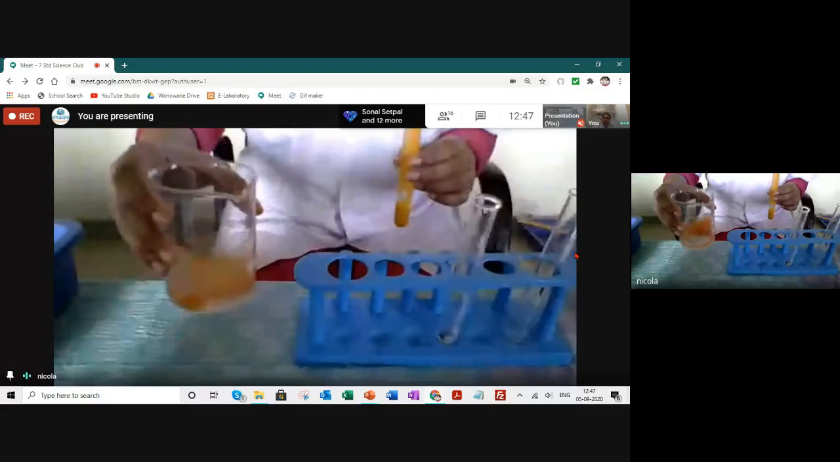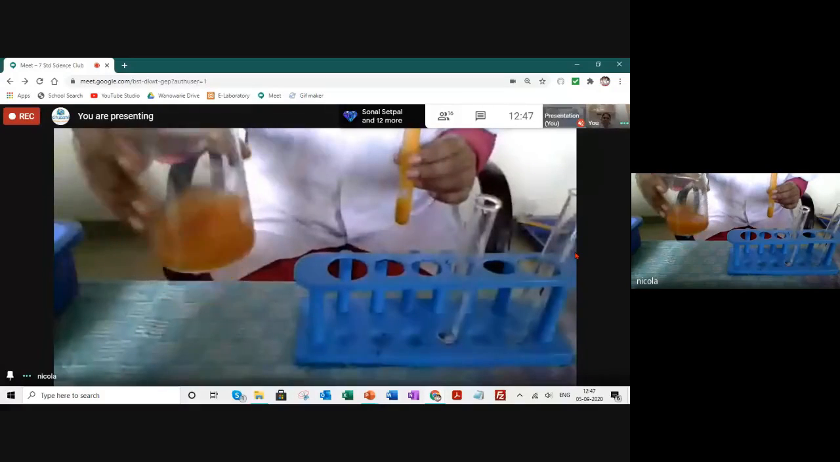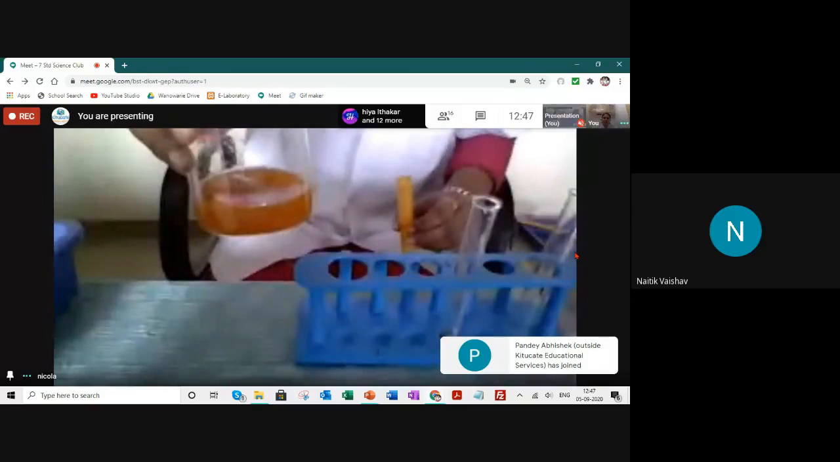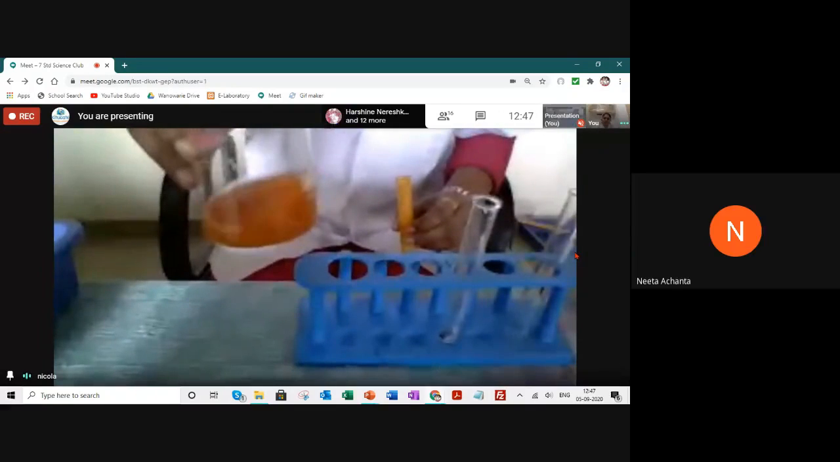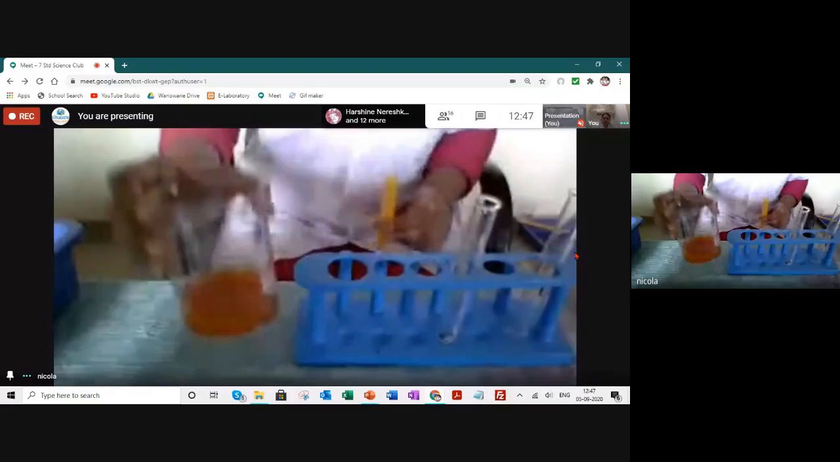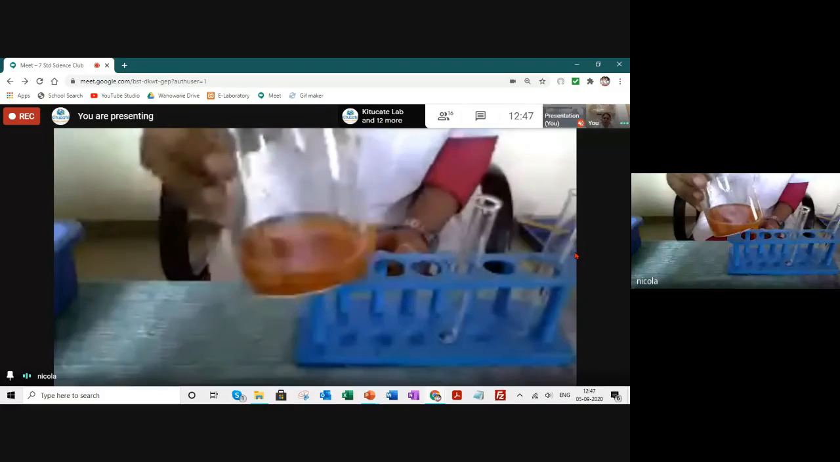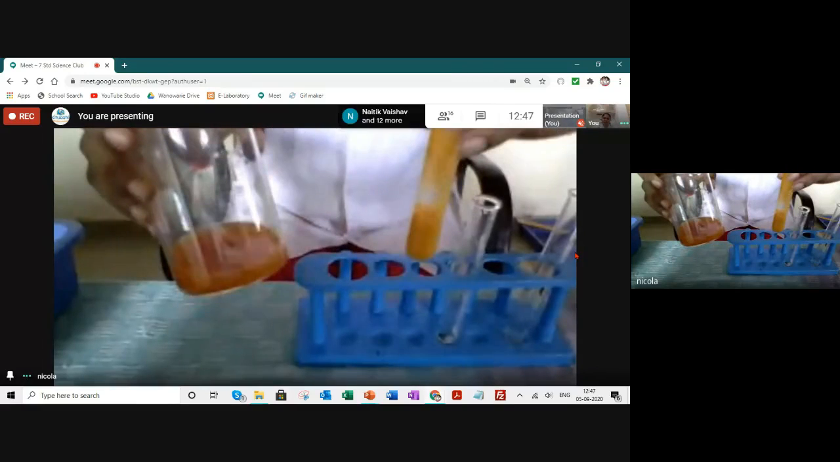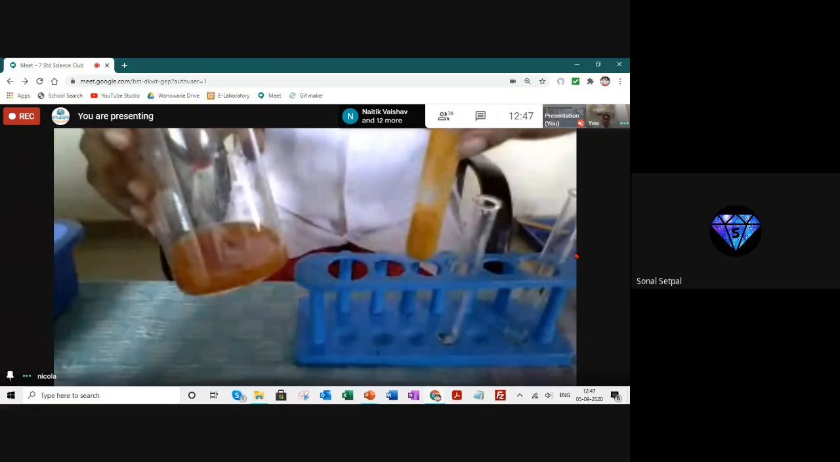Can you see the color? Yes, ma'am. Is it yellow or is it partially red, orangish? Ma'am, it's reddish and orange. Yeah. You can see the color, right? It is not completely yellow. It is not the color of turmeric. It's a bit reddish. Ma'am, should we put it in a paper?